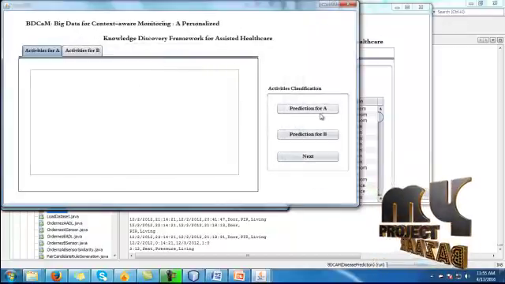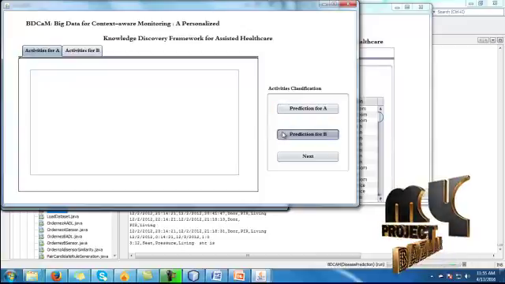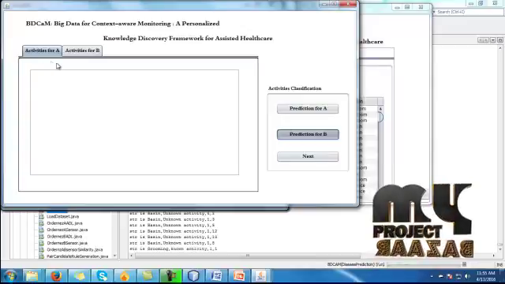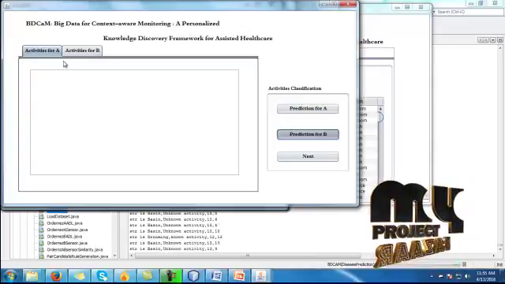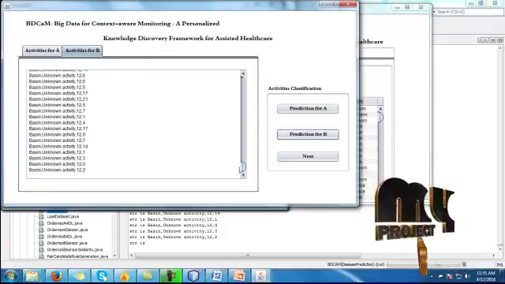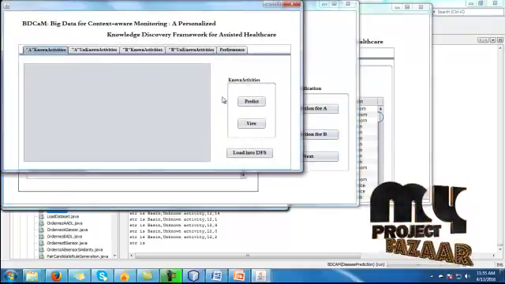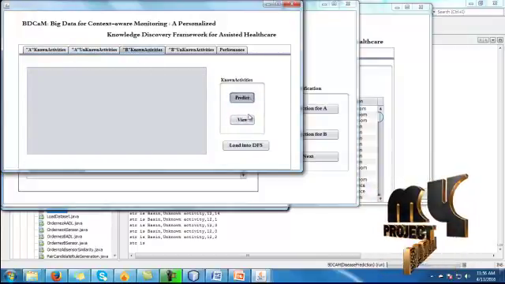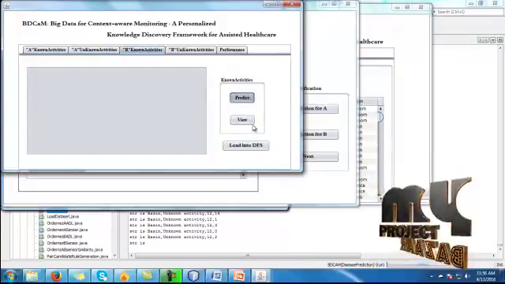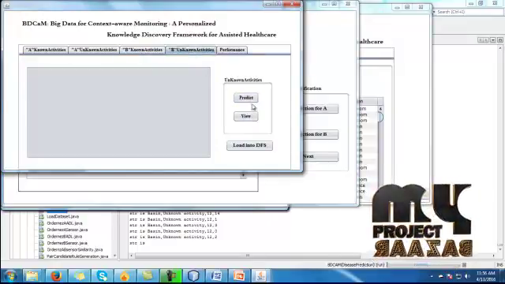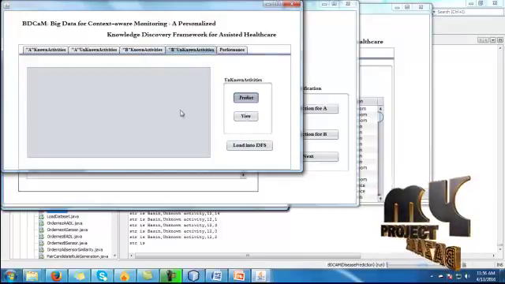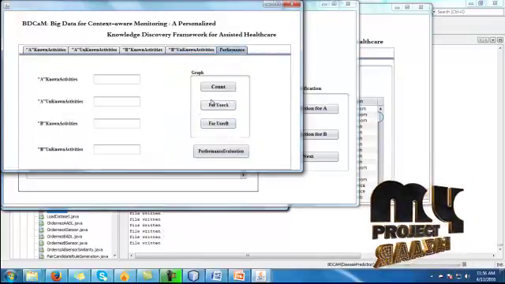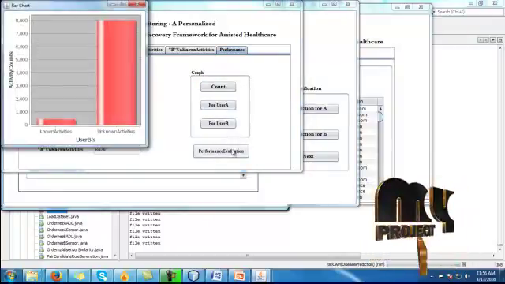Here we classify the activities for prediction A and prediction B. Non-active and active activities will be displayed here, and click next. So for predictions A and B, these known activities and these unknown activities will be displayed here. Load into the DFS and click performance for the count for user A and for user B.